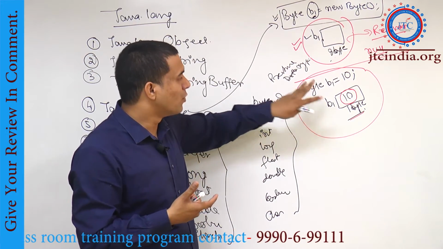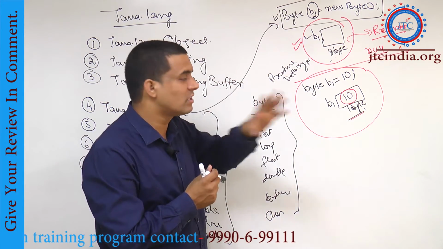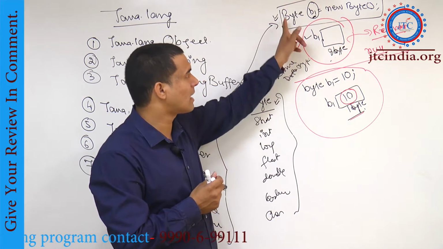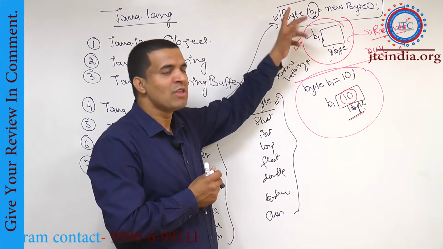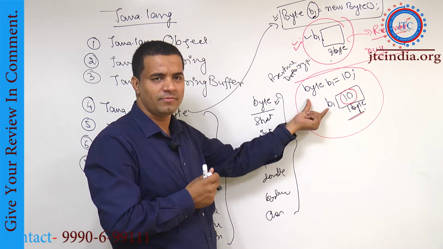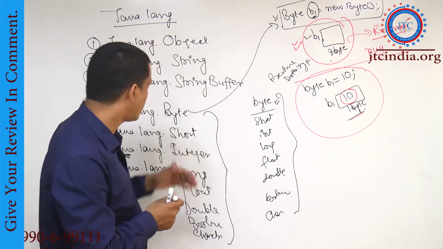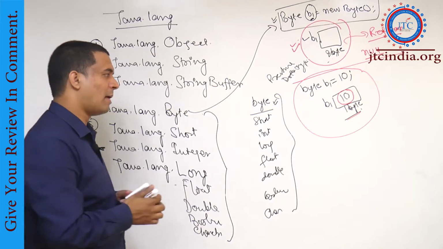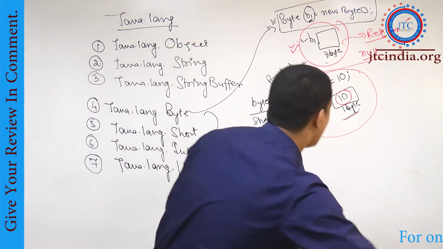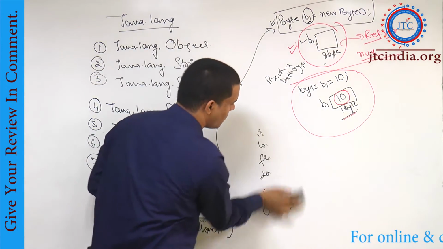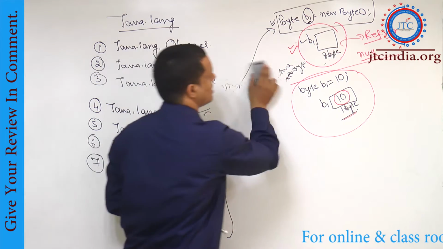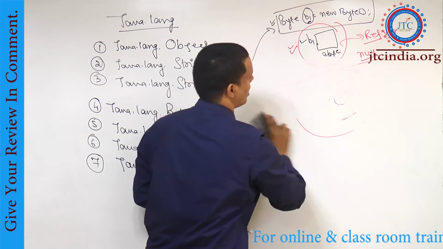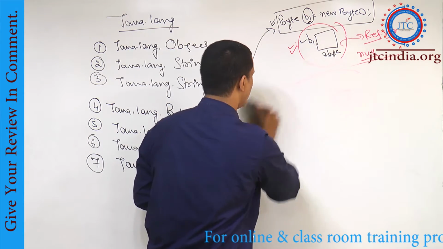So I hope you are understanding the difference between the small byte and the capital Byte here, right? So this Byte is a class and this byte is a primitive, and similarly all the others are also available, right? Now apart from this, there are many other classes available inside this. I'll just name what all the other classes available here are.